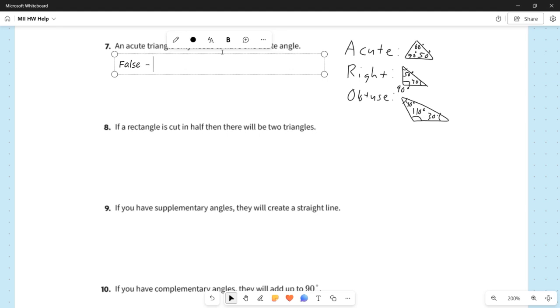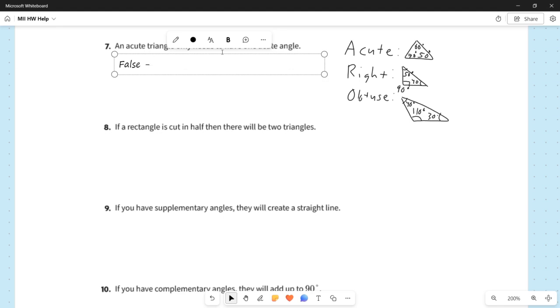Well, if you take a look at our examples here for acute, right, and obtuse, the acute triangle has three angles that are acute. And as a reminder, acute means less than 90. So greater than 0, it's not a negative angle, but it's less than 90. A right angle equals 90, and an obtuse angle is greater than 90 but less than 180. So those are the three categories here for acute, right, and obtuse.